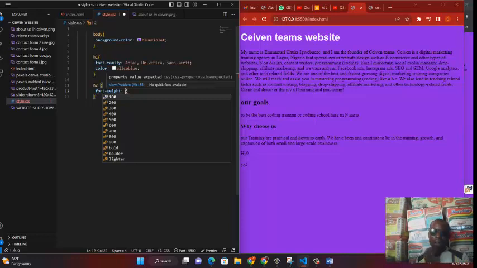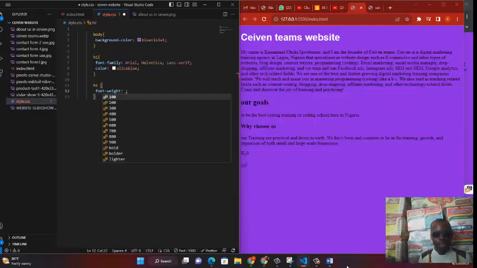Let me explain something about font weight. Under font weight, my friends, it just has to do with the weight of the font. Sometimes you can make your font light, you can make it bold, you can make it bolder, you can make it like 200, 400, 800, 900.